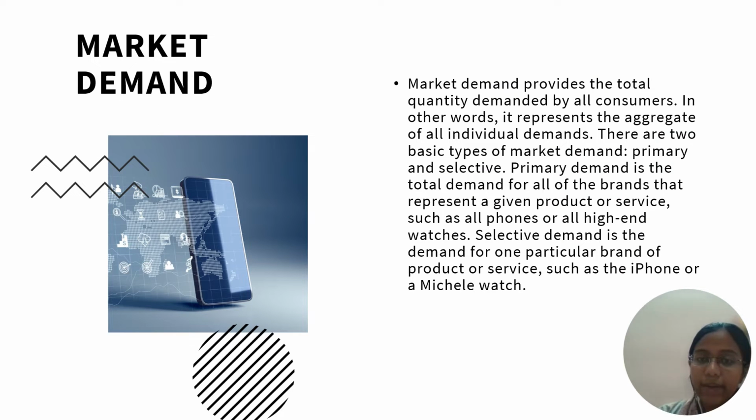So what is market demand? It represents the aggregate of all individual demand. So market demand is basically about how the total population of a city or area affects the market's demand. There are three factors which affect market demand. They include size and composition of population. The size and composition of population in a city may affect the market's demand, making it high or low.